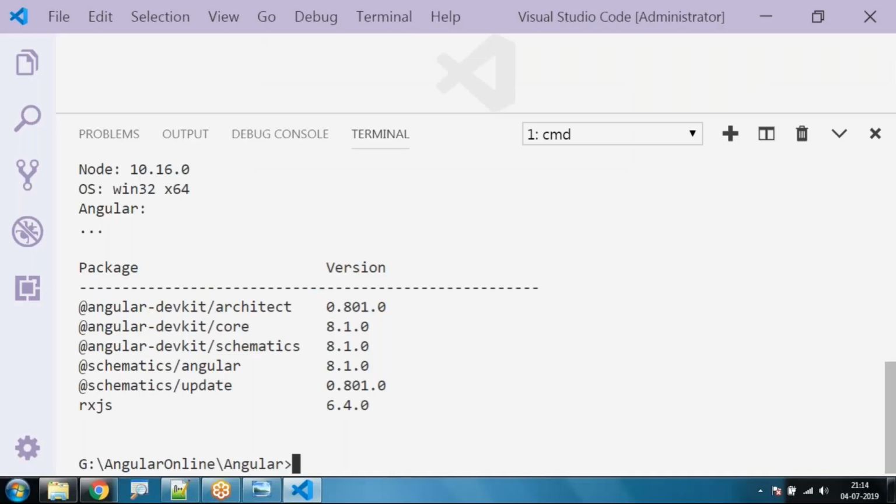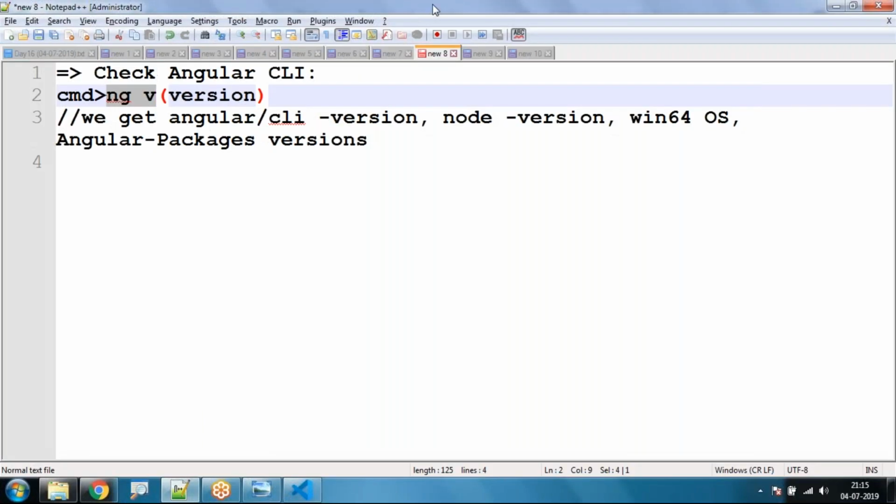Right, so this is all about environment setup for Angular and project setup for our Angular. So once this is done, is it okay all of you? Next we can start developing our Angular applications. Before starting development of our Angular application, we'll see that tomorrow.